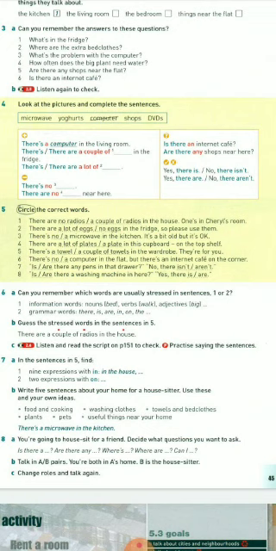There is no, it's an affirmative way to say something negative for something that is singular. There are no is for plurals, but it's also an affirmative sentence that expresses a negative connotation. Is there an internet cafe? Are there any shops near here? You use any for questions and negative sentences.